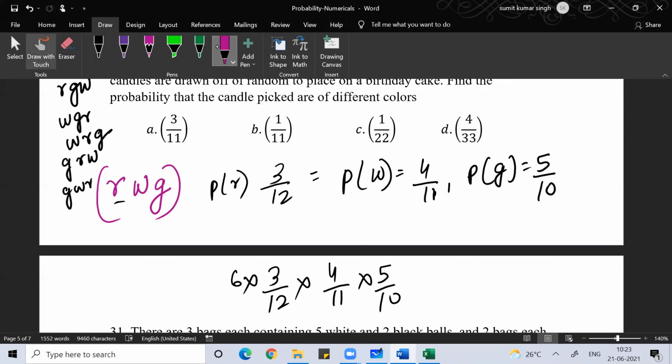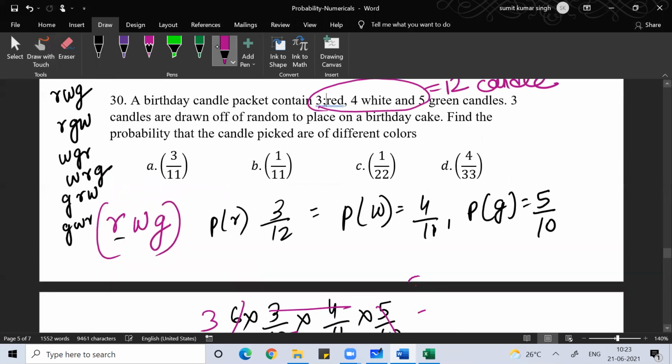Anyone, any doubt? This and this get cancelled. This is 1 by 2, this is 3. So your answer is 3 by 11.